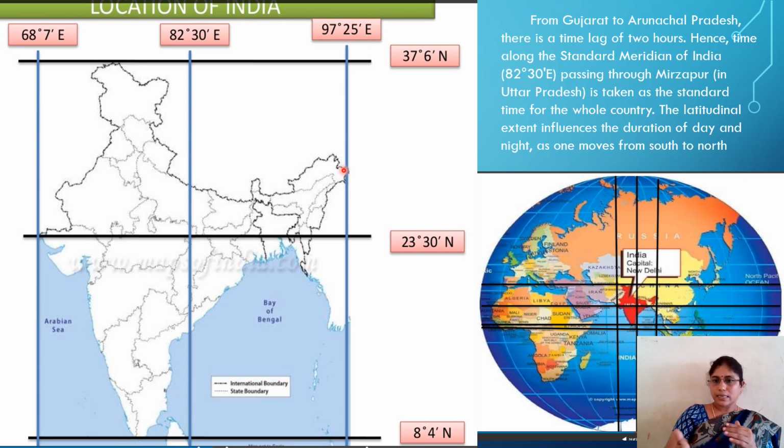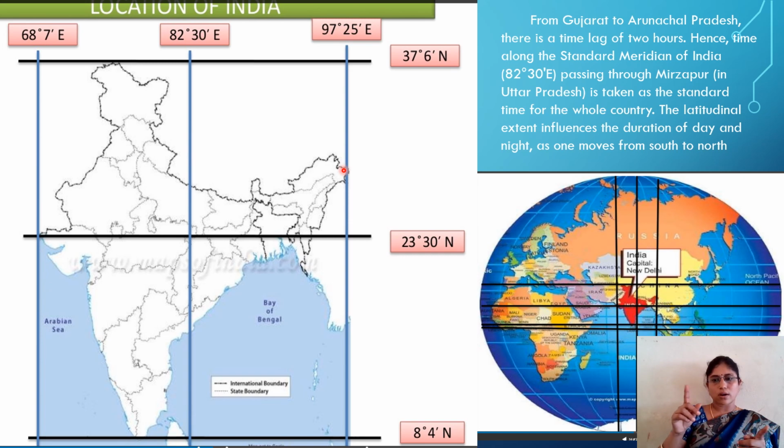What is the time duration for the Earth to rotate from 68 to 97 degrees 25 minutes? It is 4 into 30, which is 120 minutes. 120 minutes means 2 hours of time. Now understood?